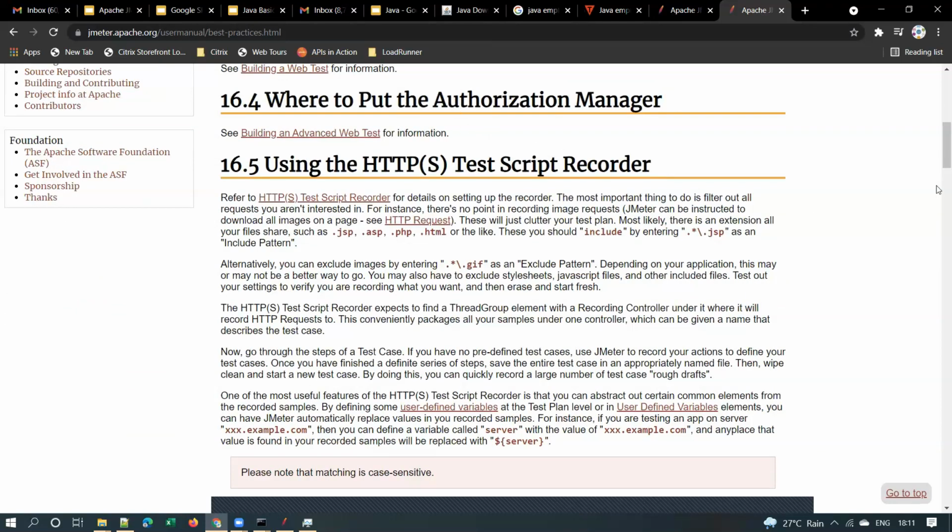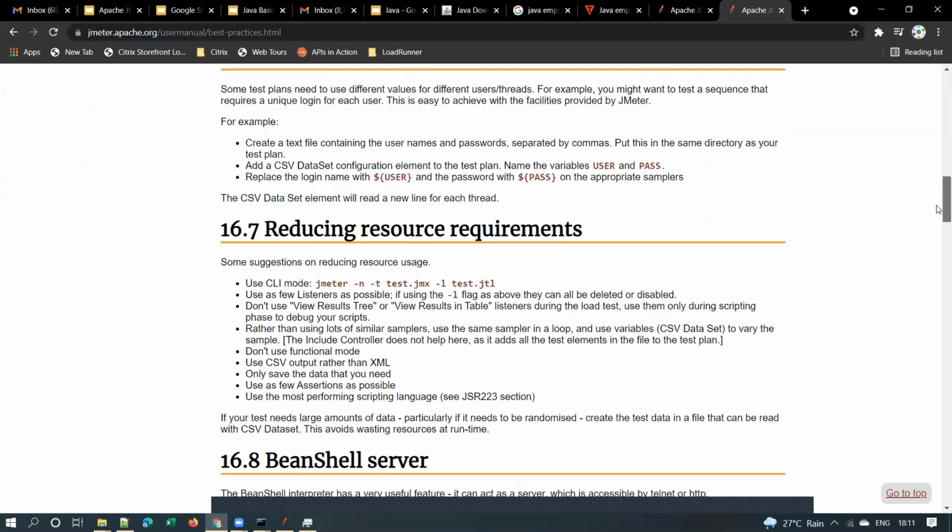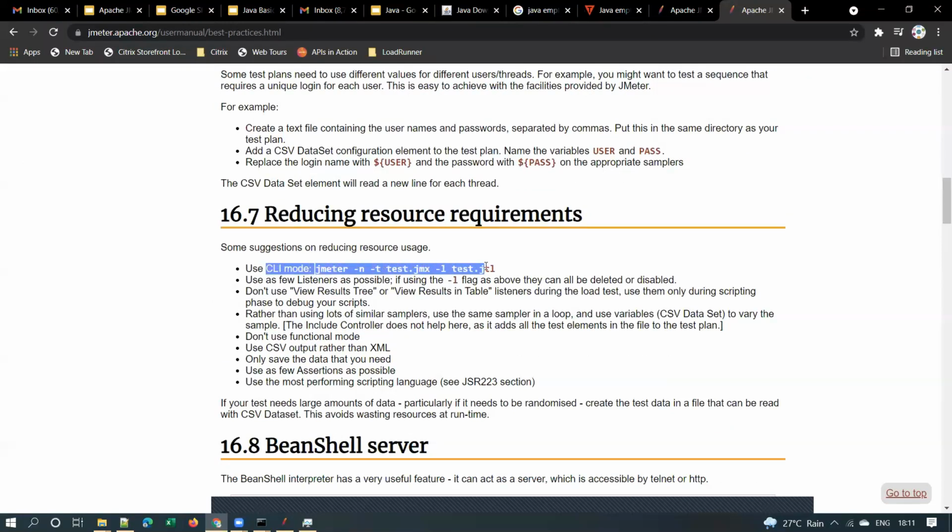There are a few other best practices. Here you can see, this is one of the best practices. You have to run in command line mode when you're running a test in JMeter. Use as few listeners as possible. If you have listeners, using the -L flag, they all can be deleted or disabled. When you're running a test in non-GUI mode, you have to use this flag. -L means it will disable the listeners, right? And don't use View Results Tree or View Results in Table listeners during the load test, because they consume a lot of CPU and memory, right? So these are the best practices that you must follow when you are running using JMeter.